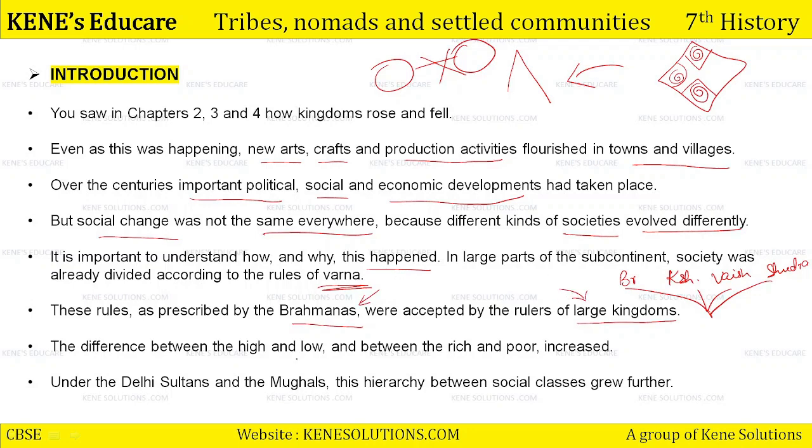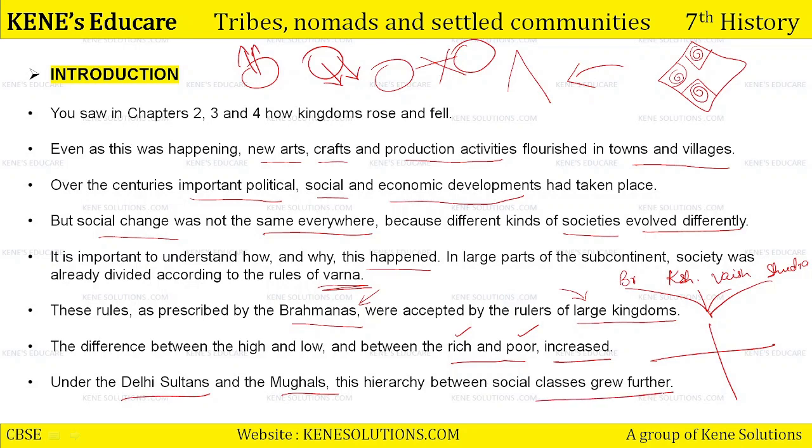The difference between the high and low and between the rich and poor increased, because when you divide people on the basis of their caste, their surname and jati, definitely there will be a clash between the rich and the poor. There will be a segment which will start becoming rich and prosperous, and there will be a segment which will pay all the fines and taxes and start getting poor. Because of this discrimination of Varna and caste, the gap between the high and the low, the rich and the poor, started increasing over time. Under the Delhi Sultans and the Mughals, this hierarchy between social classes grew further and further.